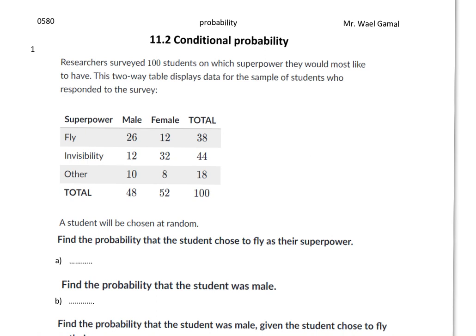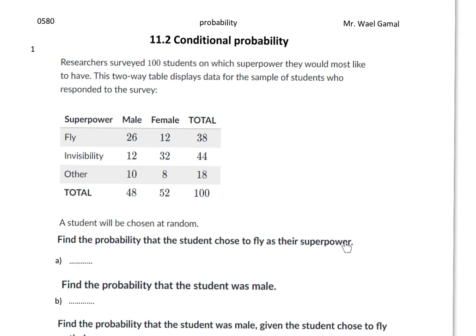Bismillah, to understand conditional probability, we can practice with this question. Number 1. Researchers surveyed 100 students on which superpower they would most like to have. This two-way table displays data for the sample of students who responded to the survey. A student will be chosen at random. Find the probability that the student chose to fly as their superpower.